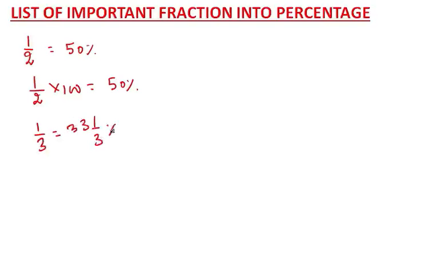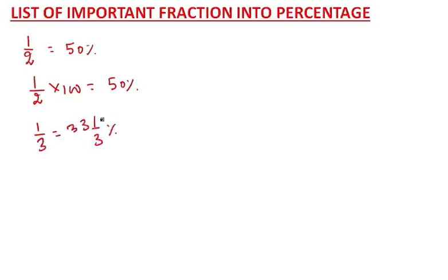So just write down in your book. If I say what is 1 by 2 in percentage, you will say this is 50%. How? This is a fraction. To get percentage you have to multiply by 100, so you get 50%. Likewise, if I say what is 1 by 3 in percentage form, you will say this is 33 1 by 3%. So please write down.